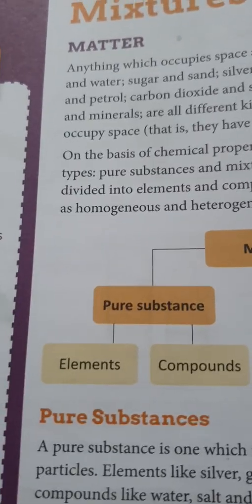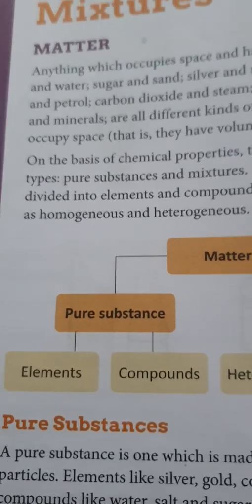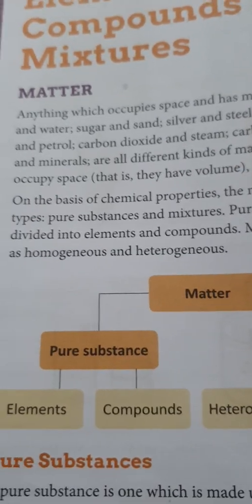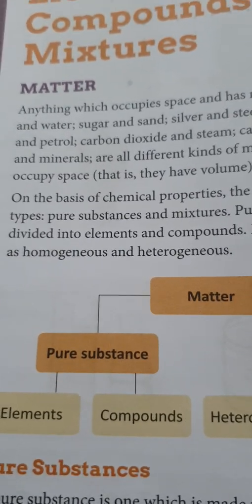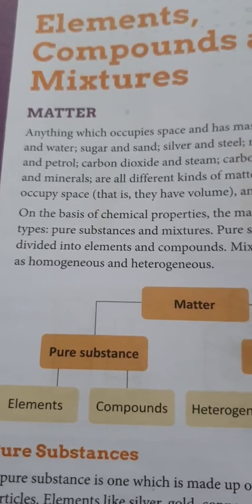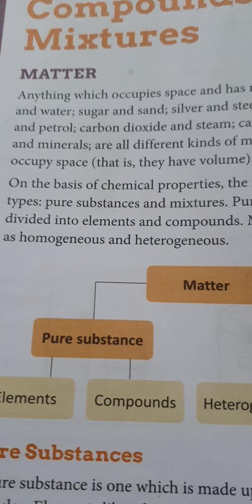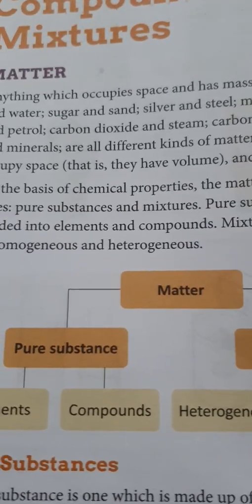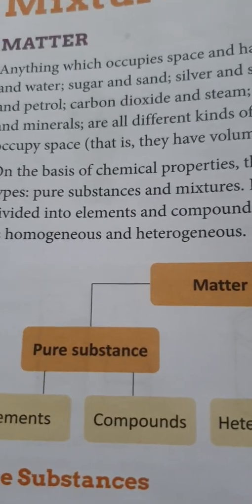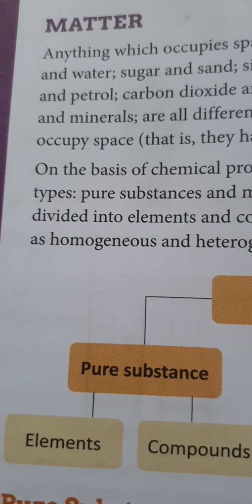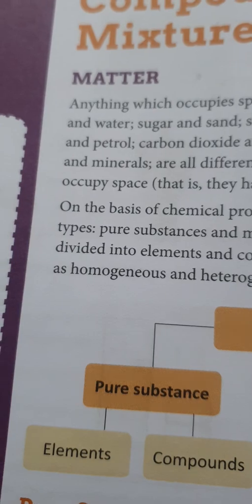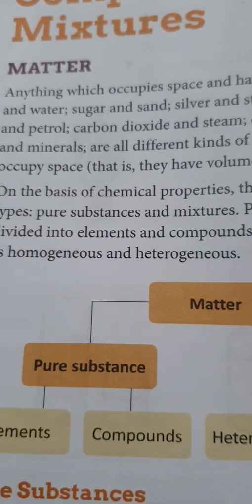Combinations of these particles form atoms. Which particles? The electron, the proton and the neutron, when they combine, they form atoms. There are more than 100 different kinds of atoms, each constituting a unique chemical element. A combination of atoms forms a molecule. Atoms and molecules can join together to form a compound.